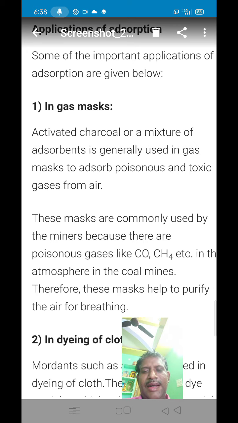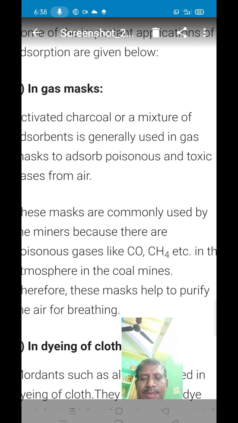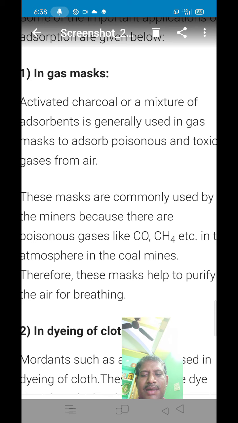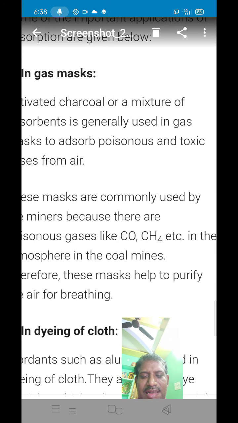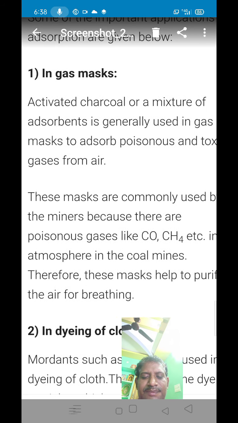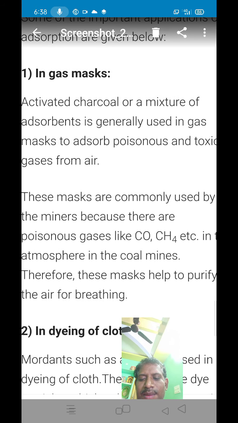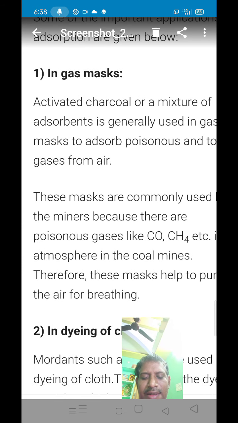That means activated charcoal or a mixture of adsorbents are used as adsorbent to adsorb the poisonous and toxic gases present in the air. These masks are commonly used by miners because there are poisonous gases like carbon monoxide and CH4 in the atmosphere of coal mines. Therefore, these masks help to purify the air for breathing.